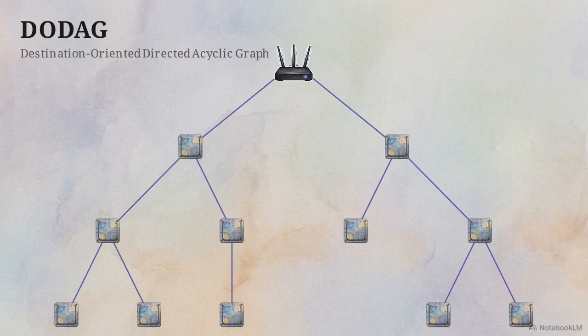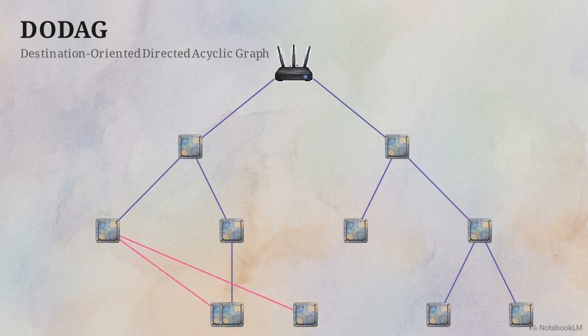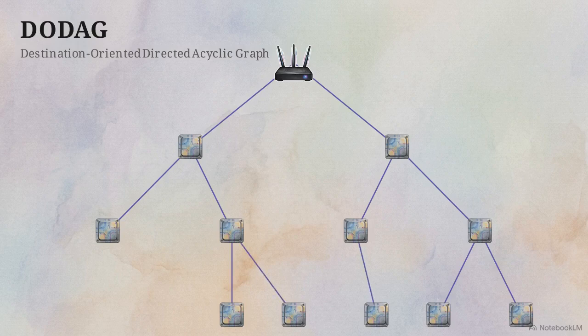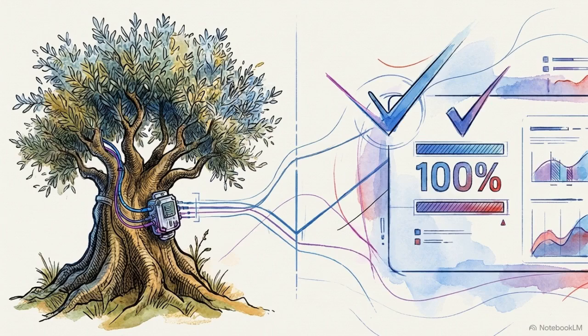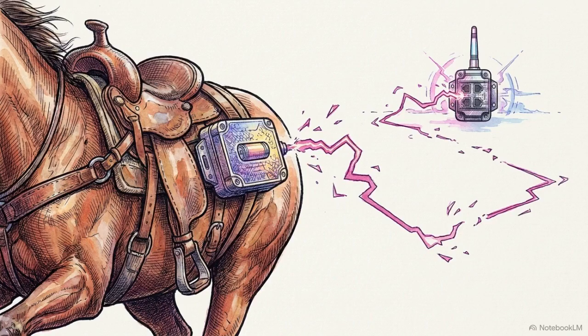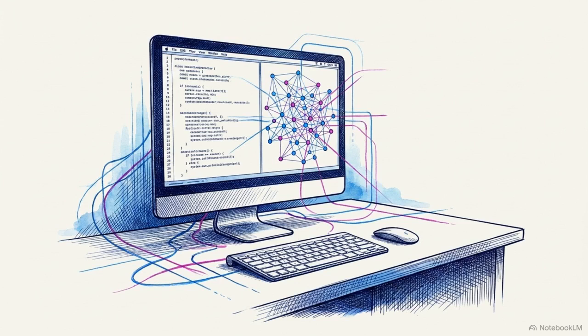RPL builds a DODAG, a destination-oriented directed acyclic graph. Nodes map the most efficient path to the central sync node. Data flows in a specific, loop-free direction upward, cascading into the root. But physical movement breaks established parent links, forcing the graph to recalculate new pathways. While the sensors themselves and the upper application software continue functioning, the communication layer becomes the system's primary bottleneck the moment a physical node starts moving.